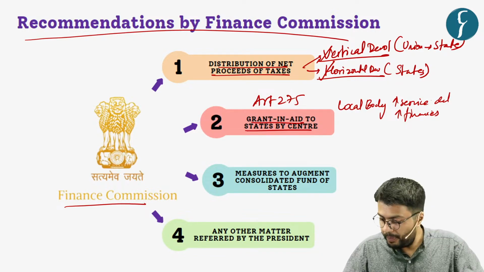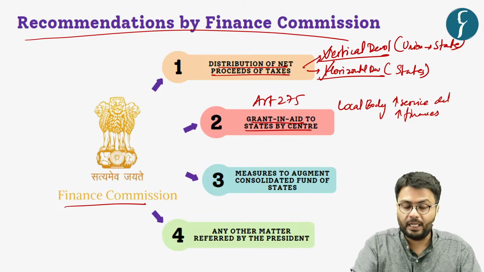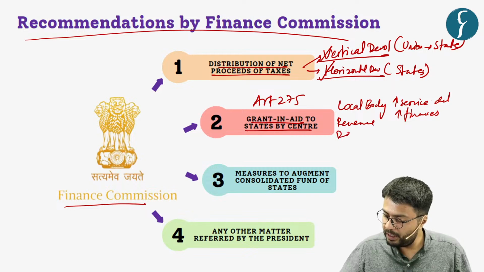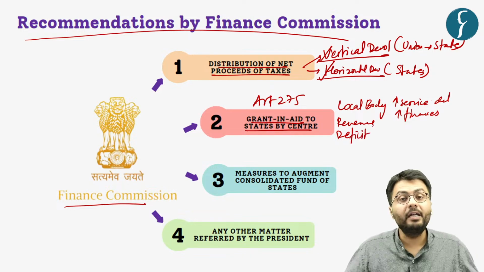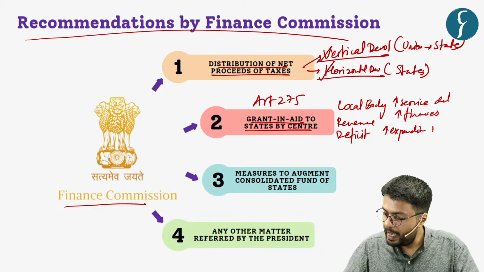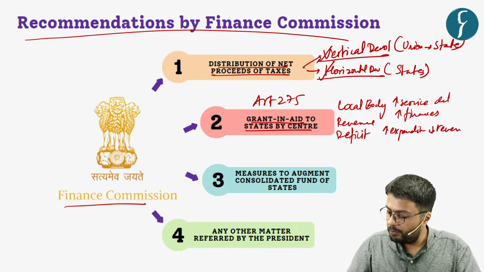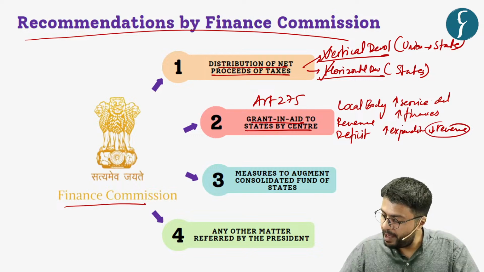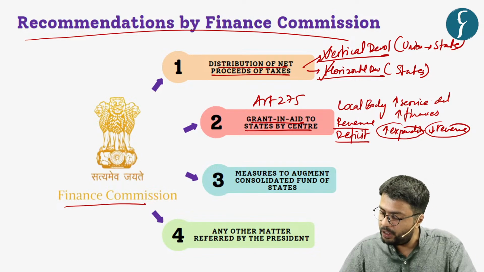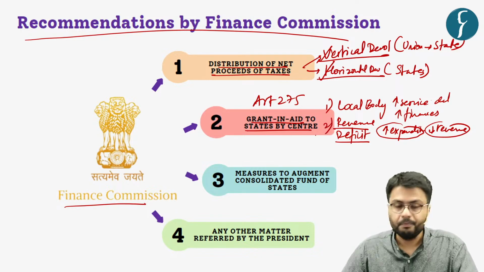Also, the government of India provides states with other types of grants, such as the revenue deficit grant, which is provided to states which have higher expenditures as well as lower revenues. So the gap between their income and expenditure is compensated through this revenue deficit grant.